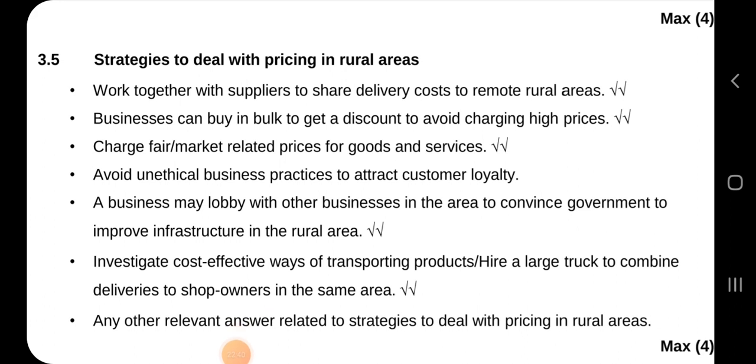And then 3.5, here are the strategies to deal with pricing in rural areas. You work together with suppliers to share delivery costs to remote rural areas, because prices in rural areas are quite high. So this is how they can reduce them. Businesses can buy in bulk to get a discount to avoid charging higher prices. They must charge fair market-related prices for goods and services, and avoid unethical business practices to attract customer loyalty.